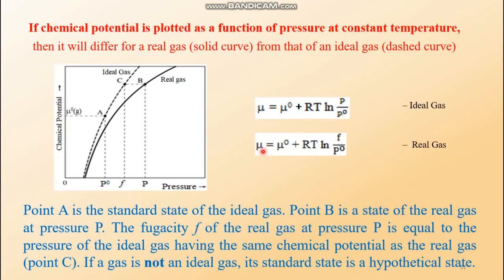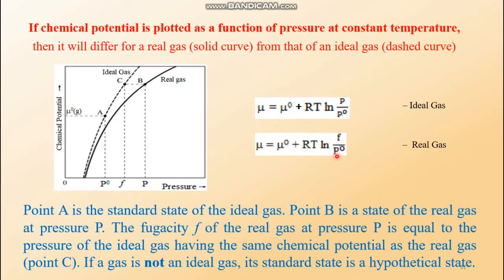That means in the numerator you get mu minus mu0 and in the denominator you get RT. When the ln is removed, it goes to the exponential power, so in the power of the exponential we have mu minus mu0 over RT.